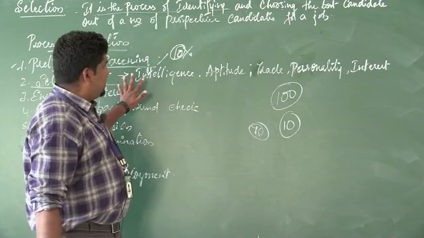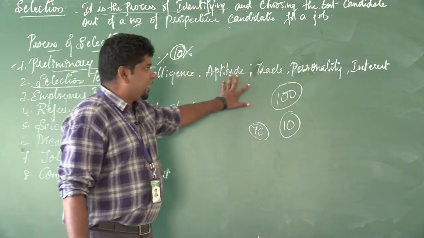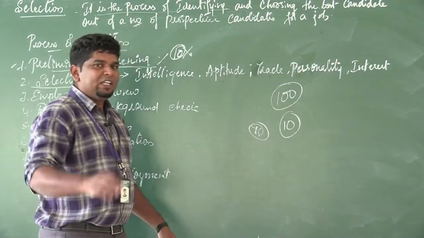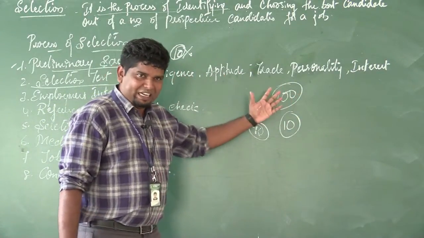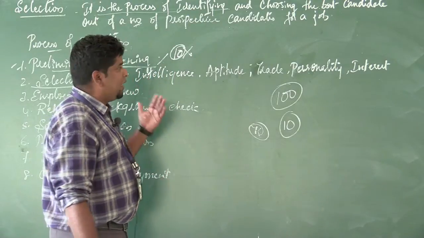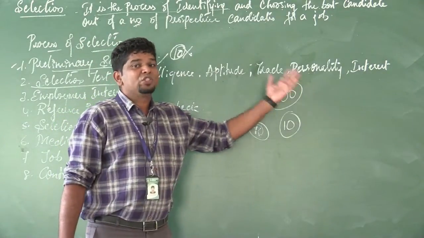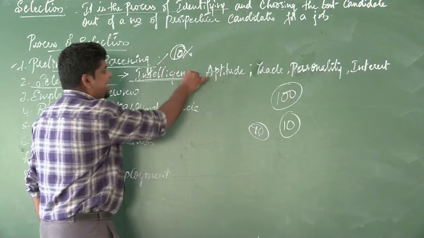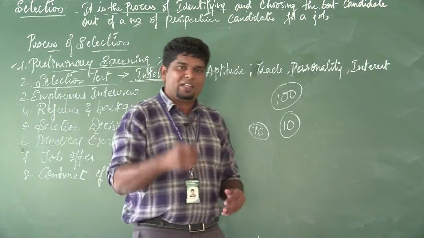There are so many tests: the intelligence test, aptitude test, trait test, personality test, and interest test. Some companies may take all five, some take only three or two, depending on the company, but majorly we see five tests. We will see them one by one. The first is the intelligence test, in which the persons are called one by one.